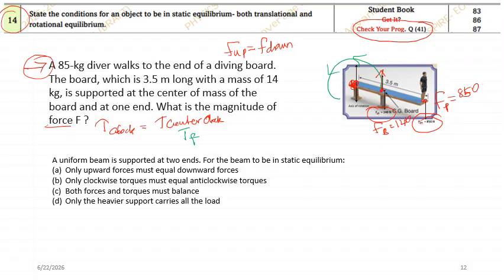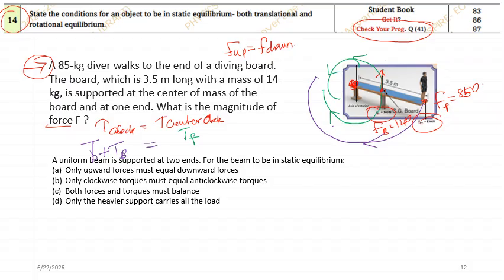Now what about the other two? Look, this is acting down, so it will provide a clockwise torque, and this also acts the same way, so this is also clockwise. So torque exerted by the person and torque exerted by the board, both of them are clockwise.